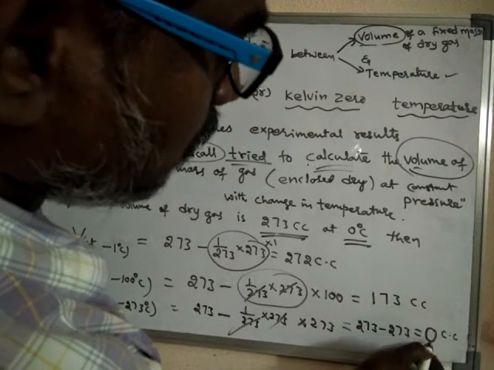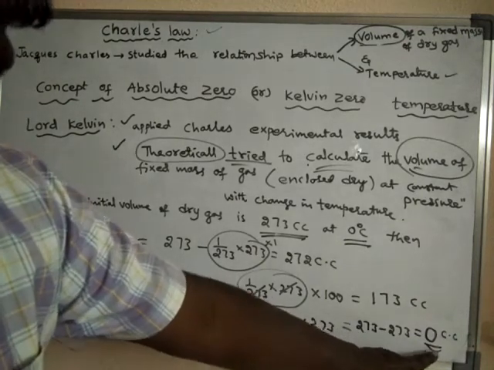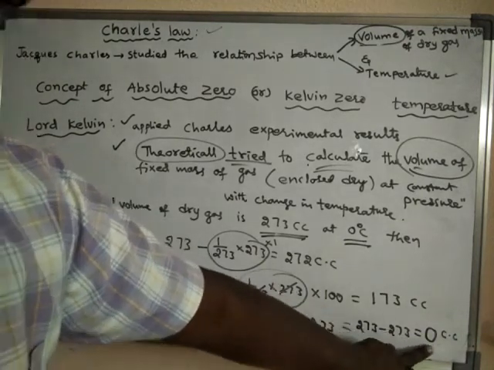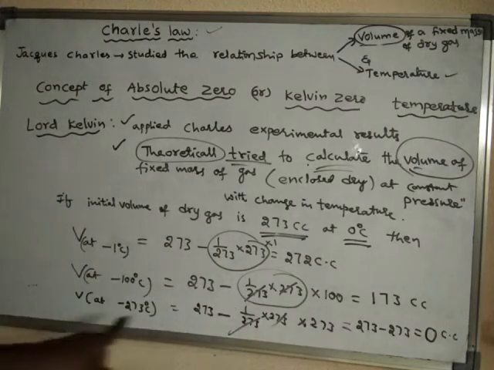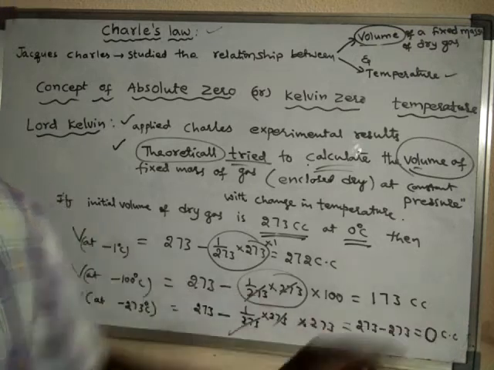So theoretically, Lord Kelvin found that at minus 273 degrees centigrade, the volume of the gas becomes 0.